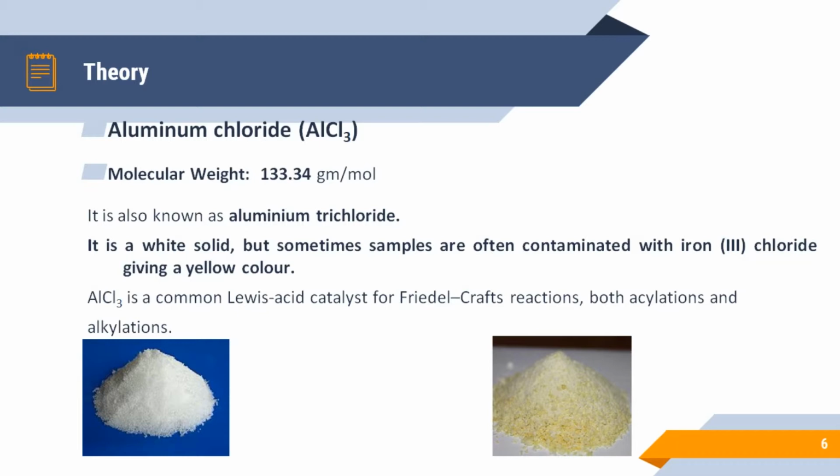It is a white solid; in pure form, it is white in color. But sometimes the sample is contaminated with iron 3 chloride as an impurity, which gives it a slight yellowish color. You can see in the diagram both purified aluminium chloride as well as the contaminated aluminium chloride. Purified is white in color, whereas the contaminated one shows a slight yellowish color due to iron 3 chloride as impurity. Aluminium chloride is a common Lewis acid catalyst for Friedel-Crafts reactions, both acylation as well as alkylation.